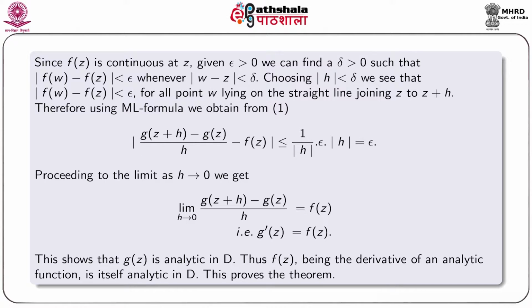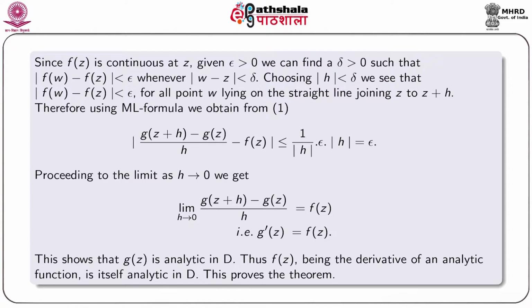So, choosing mod h less than delta, we see that modulus f(w) minus f(z) is less than epsilon for all points w lying on the straight line joining z to z plus h. Therefore, using the ML formula, we obtain modulus of [g(z plus h) minus g(z)] by h minus f(z) is less than or equal to 1 by mod h into epsilon into mod h, which is equal to epsilon.